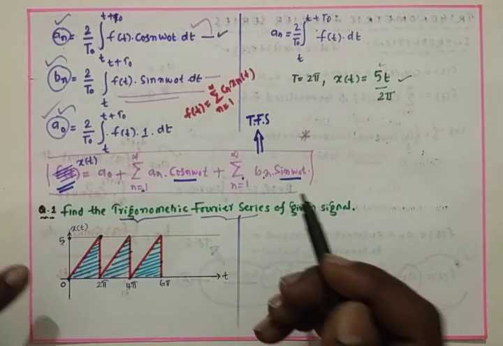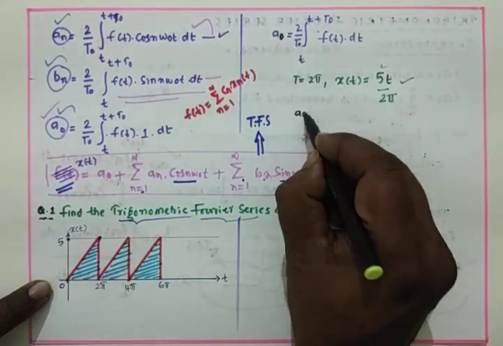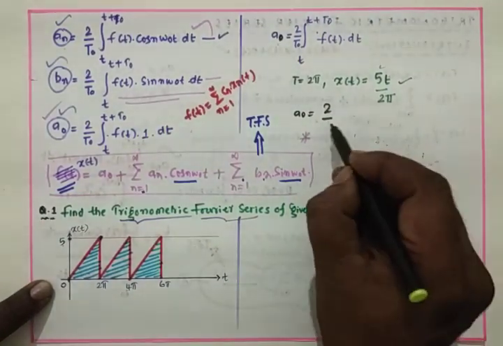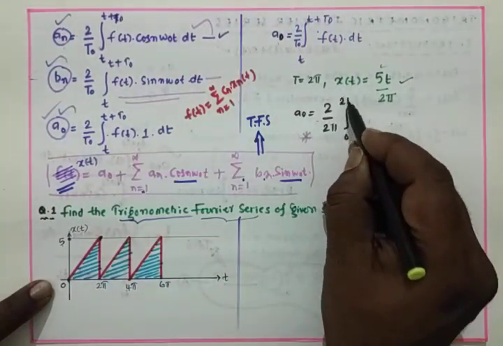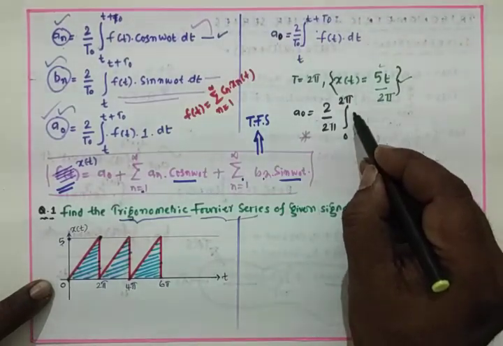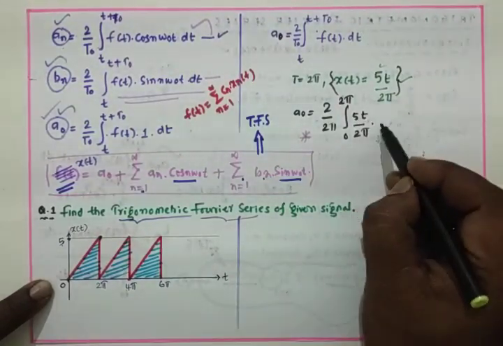This is not An, it is A naught. A naught is equal to 2 by T naught, where T naught is 2 pi, integral 0 to 2 pi, and f of t is nothing but this one, 5t by 2 pi into dt.